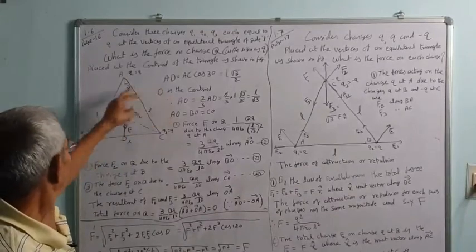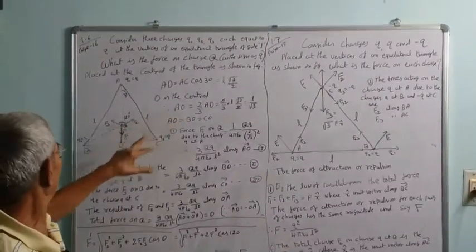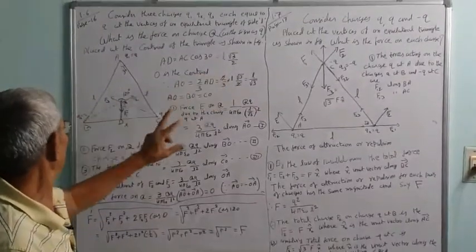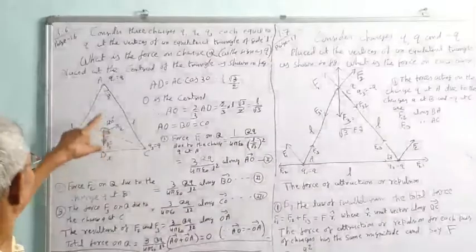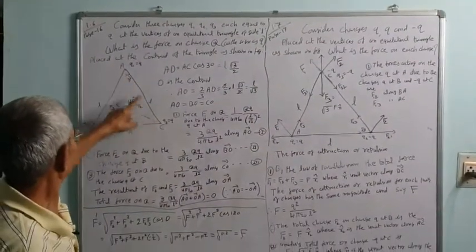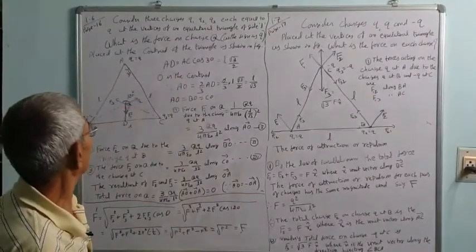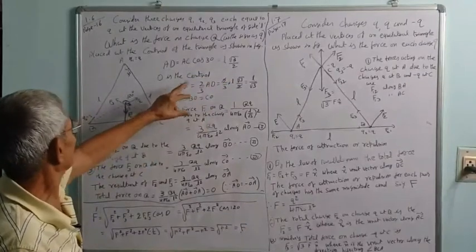AD is equal to AC cos 30, that is equal to L root 3 by 2. Each side is L, so cos theta is equal to DC upon AC, or AC cos 30. Cos 30 is root 3 by 2, and AC is L. O is the centroid.